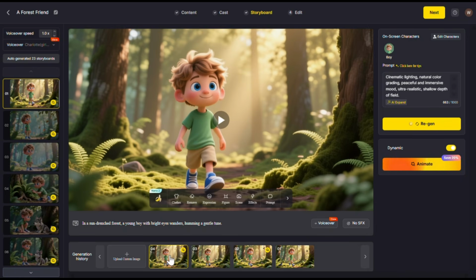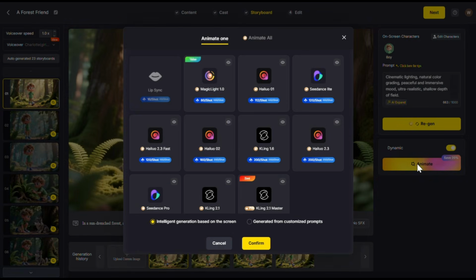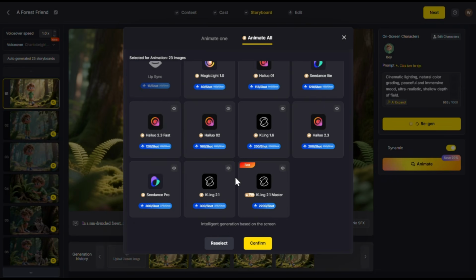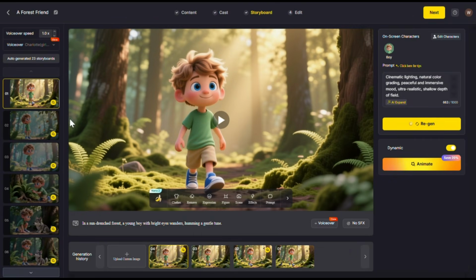Next, to turn them into videos, click on this animate option, and here you will see two options. You can animate them one by one, or you can do it all at once. I animated all at once and then animated a few scenes individually that I did not like. So first, go to the animate all option, then select all the scenes, and after that you need to select the video generator. I went with Dance Pro, but feel free to choose the one you like and click on next, and it will animate them all together.